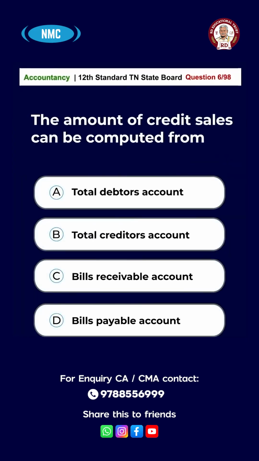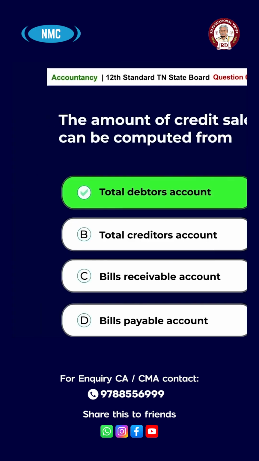Question number 6. The amount of credit sales can be computed from option A, total debtors account. Option B, total creditors account. Option C, bills receivable account. Option D, bills payable account. The answer is option A, total debtors account.